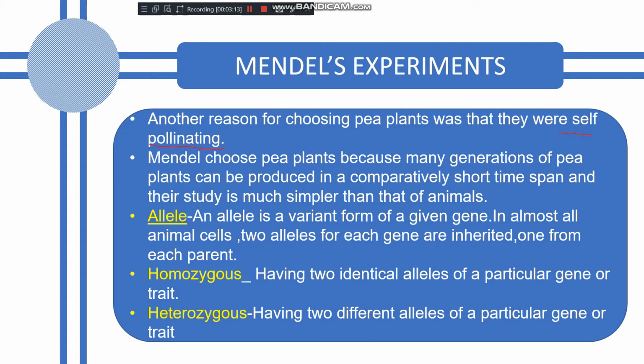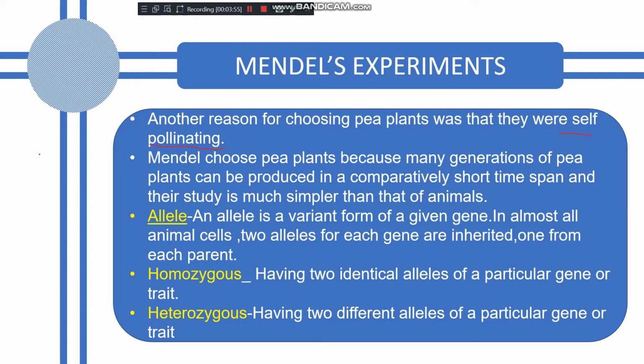Now, there are some important terms which will come in your Mendel experiment, so better I explain them first. Alleles. What is meant by allele? As I told you about genes, they are always present in pairs. An allele is a variant form of a gene. In almost all animal cells, two alleles for each gene are inherited, one from each parent, means one allele comes from the mother and one from the father.